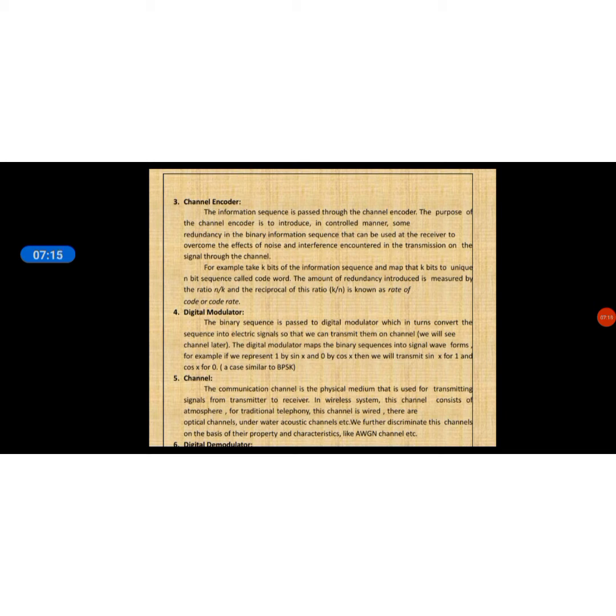So, for example, if we take k bits of the information sequence and map those k bits to a unique n-bit sequence called a code word, the amount of redundancy introduced is measured by the ratio n by k, and the reciprocal of this, k by n, is the rate of the code word, or code rate. There is a lot of information about the channel encoder, but the main purpose is introducing the error detection and correction concept. This is about the channel encoder.